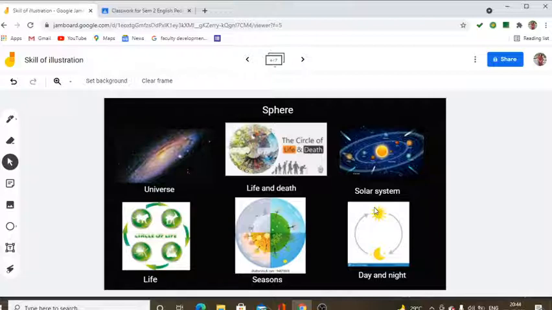So this particular shape, the sphere, has a very deep and very broad meaning.